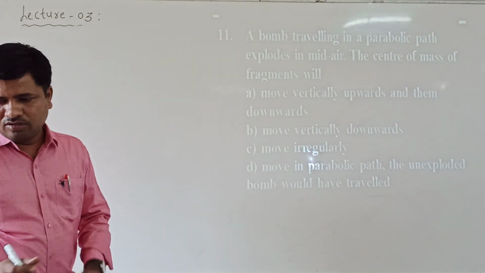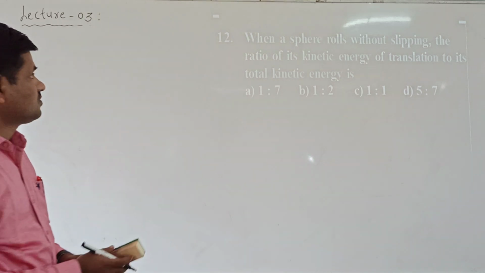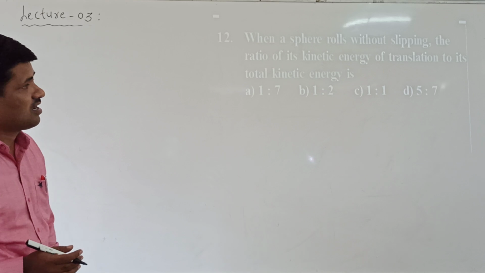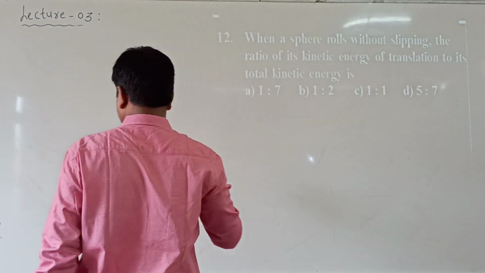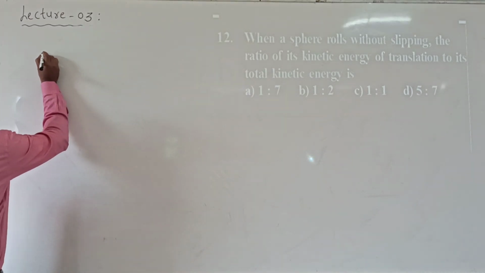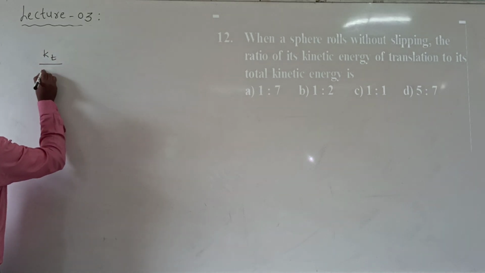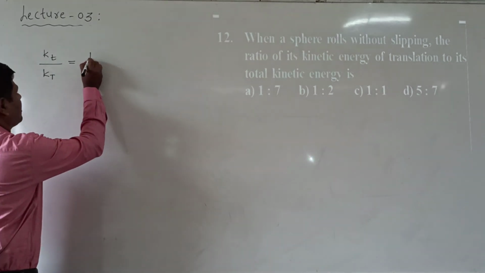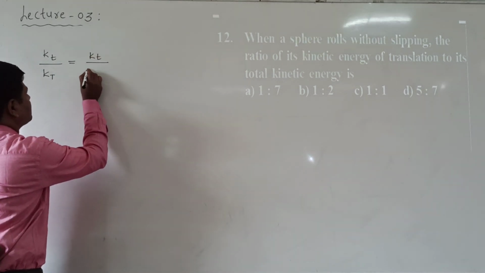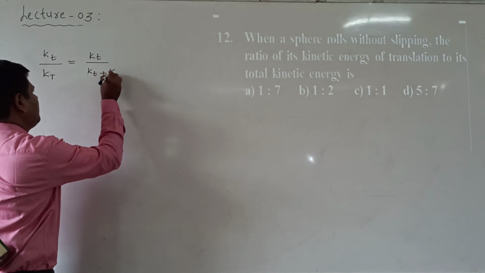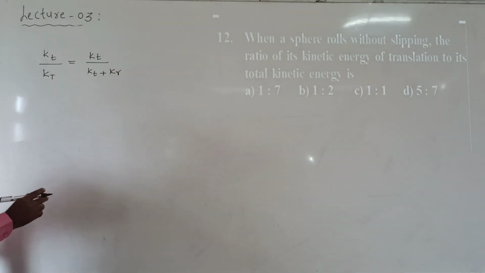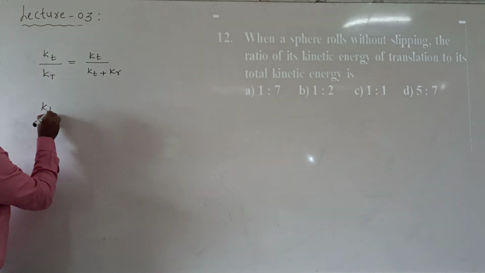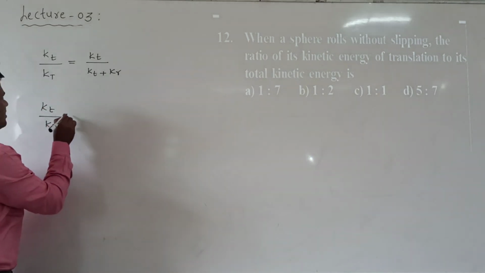Next we go to question number 12. When a sphere rolls without slipping, what is the ratio of the kinetic energy of translation to its total kinetic energy? Now, translational kinetic energy by total kinetic energy means K translational by K translational plus K rotational. Total kinetic energy is due to translational and rotational. So K_T by K_total is asked in the question.